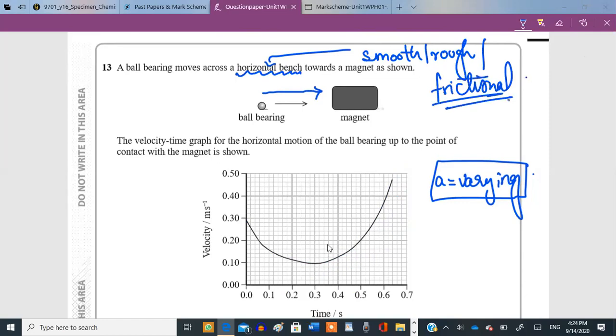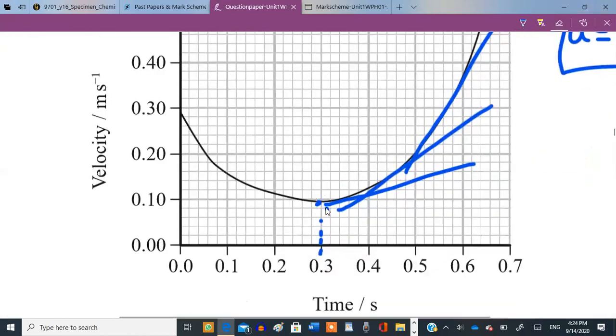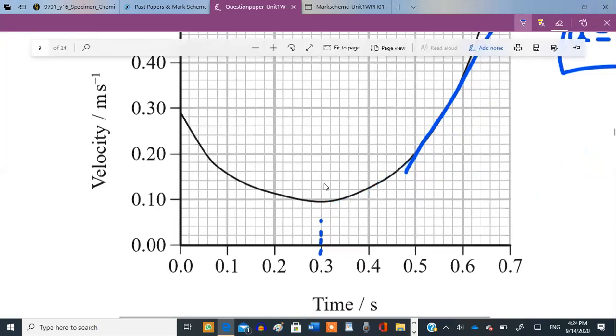And after that, once the rough surface is over and frictional forces become zero, after this particular point the ball bearing's velocity starts increasing and the acceleration becomes positive. So the points you need to be careful about are this value of time, which is 0.3 seconds, and the corresponding value of the velocity as well. It's better to mention that as well. The corresponding value of velocity at this time is approximately 0.9 meters per second.